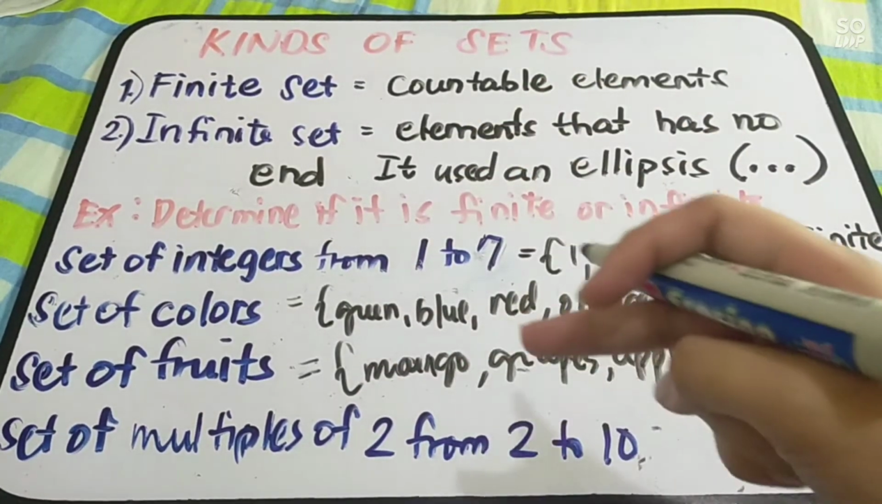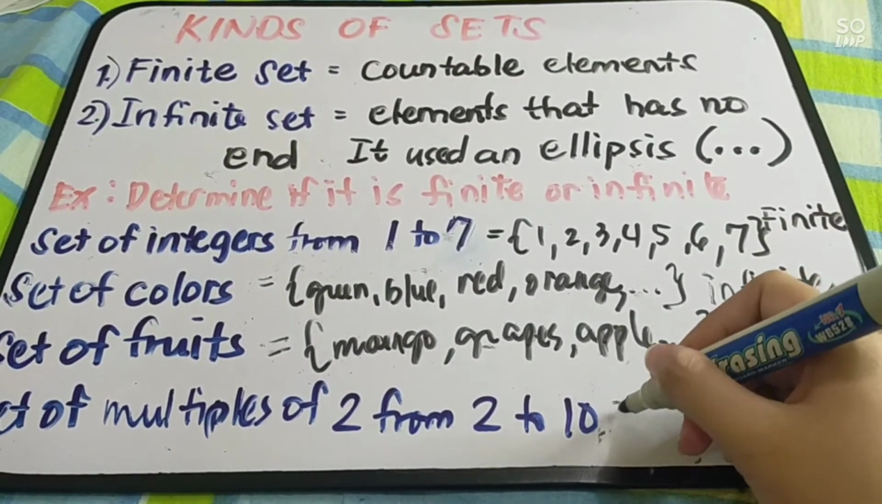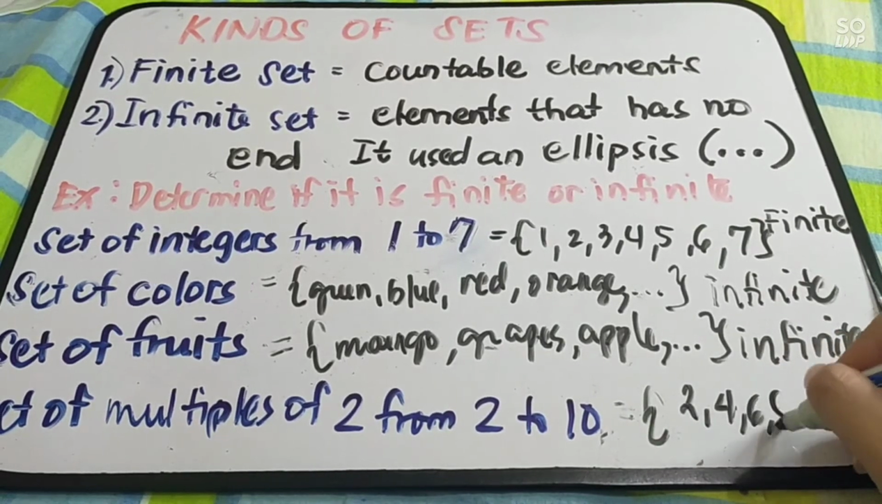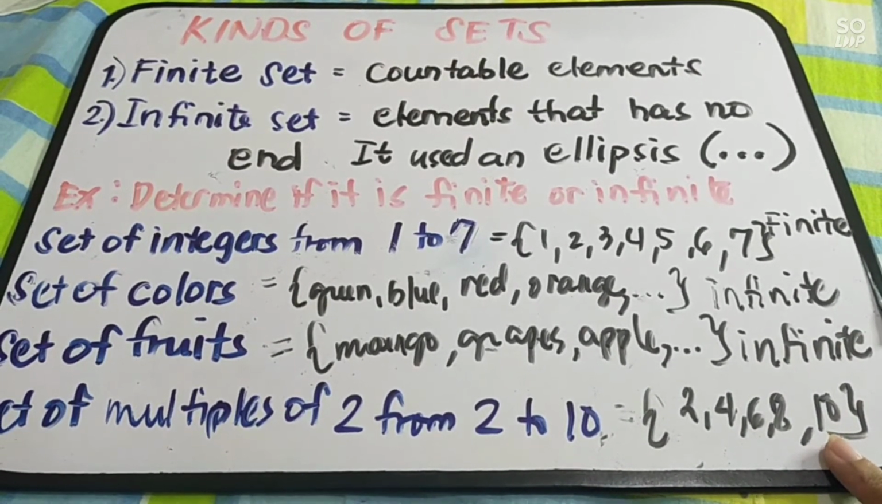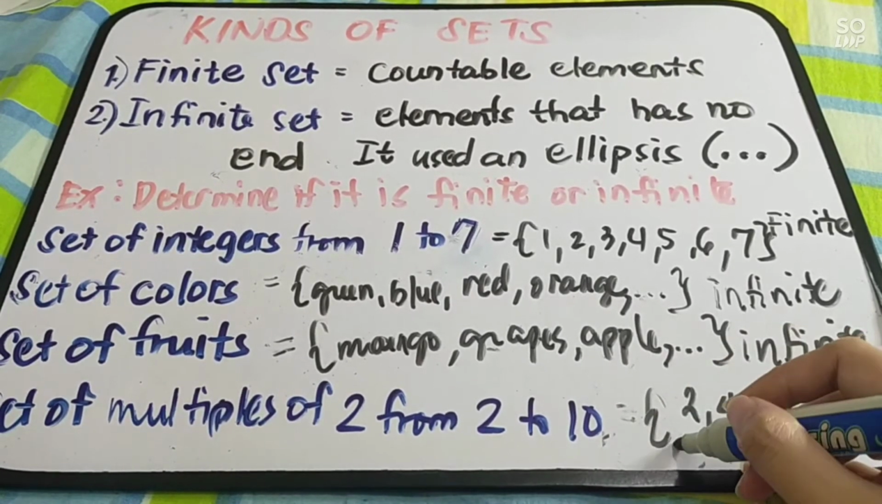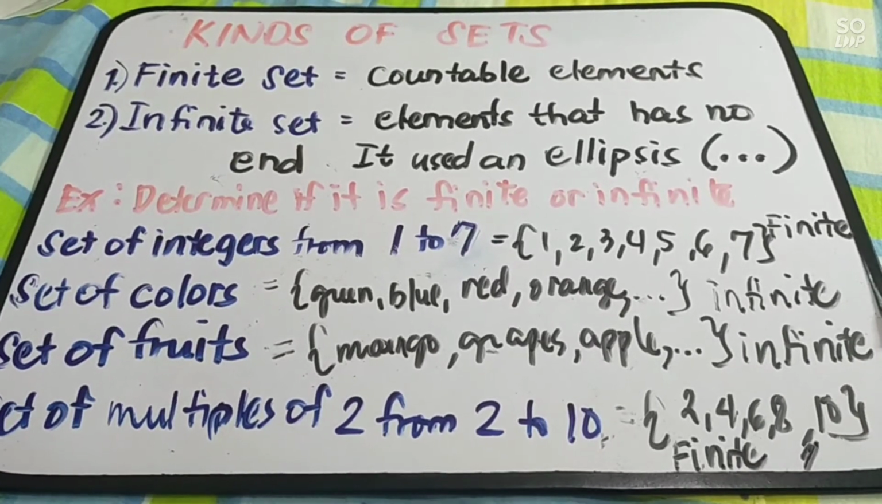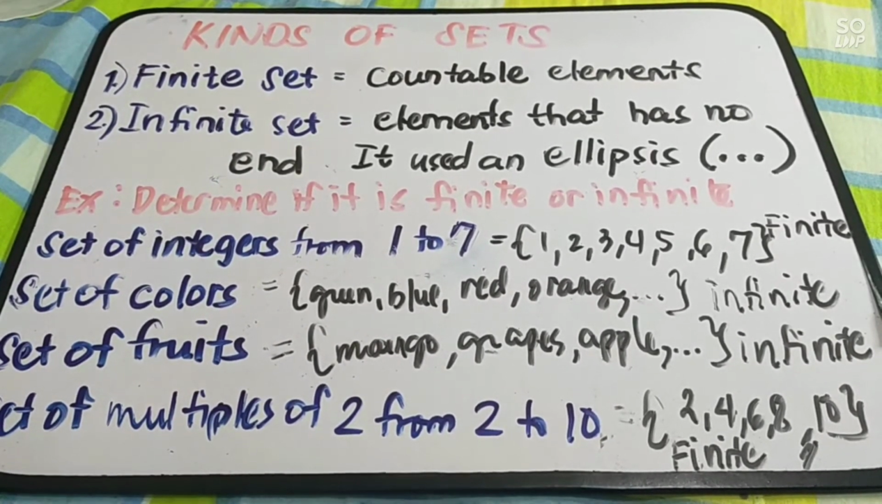Sets of multiples of 2 from 2 to 10. So, from 2 to 10, we have here 2, 4, 6, 8, and 10. So, meron siyang ending which is 10. So, therefore, this one is a finite set. So, ganun lang siya kasimple when you say finite and infinite sets.